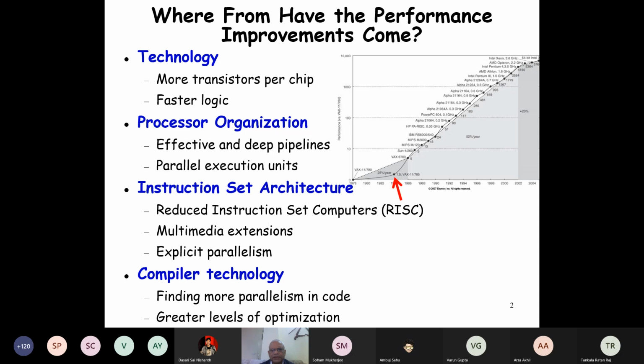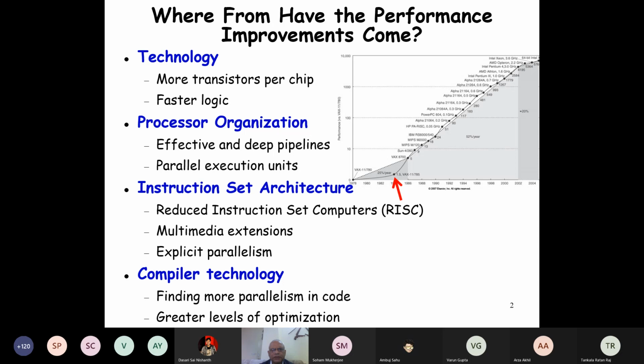The transistor size has shrunk. We'll denote it by feature size. The feature size has reduced phenomenally. And one byproduct of this reduced transistor size is faster logic. Faster logic means how quickly the transistor switches on and off.